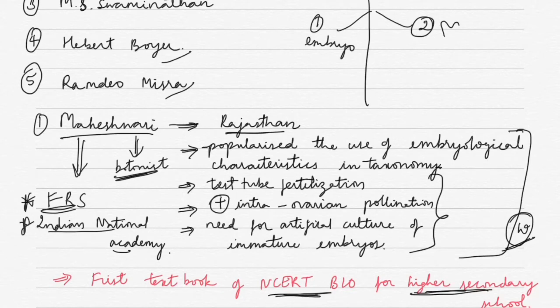I'm not going into double fertilization and all. I'm just drawing the female reproductive part of the plant. The reproductive part of the plant is the flower, so we are drawing the female part of the flower, that is ovary, style and stigma. Here we have the ovary, egg, and double fertilization.